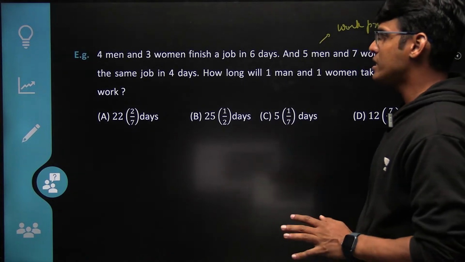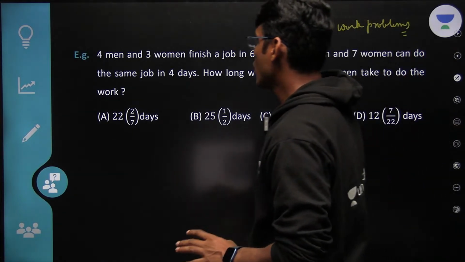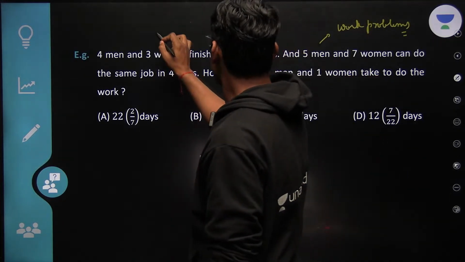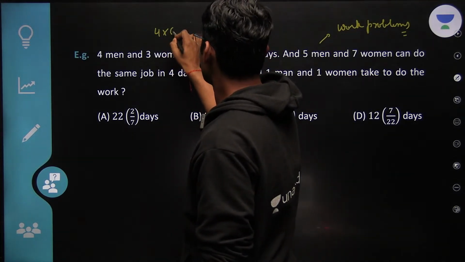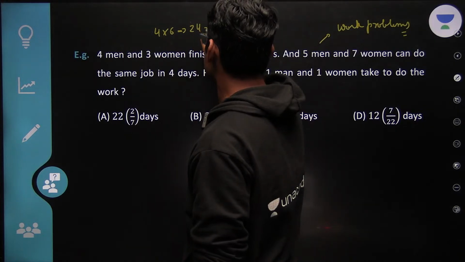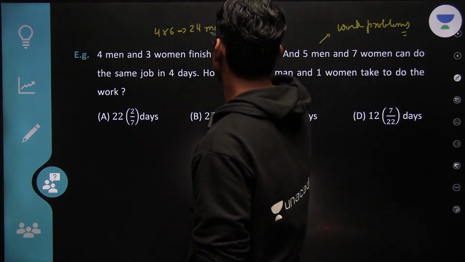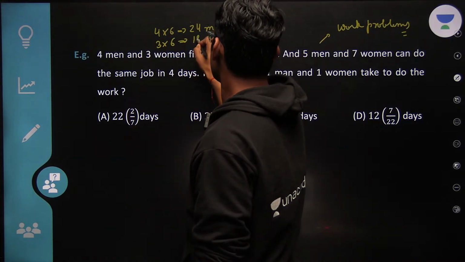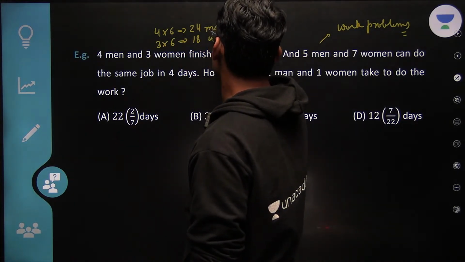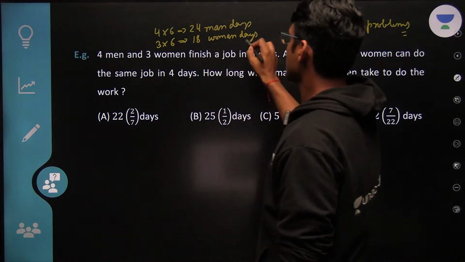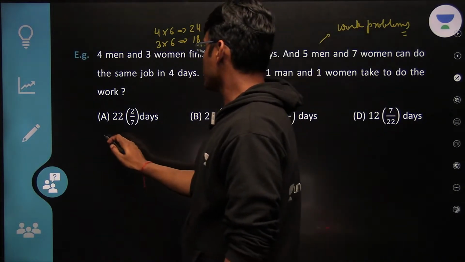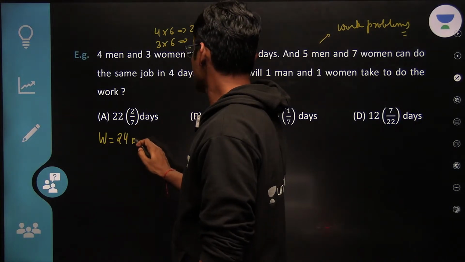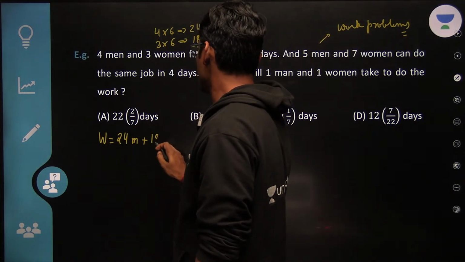The basic step is that 4 men are putting efforts in 6 days, so there are 4 into 6, 24 man days. 3 women put in their effort, so 18 women days. So the work is worth 24 man days and 18 women days.